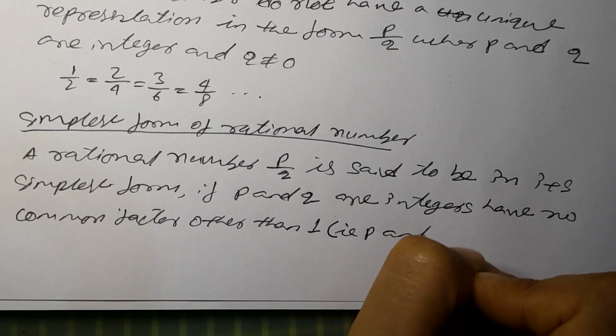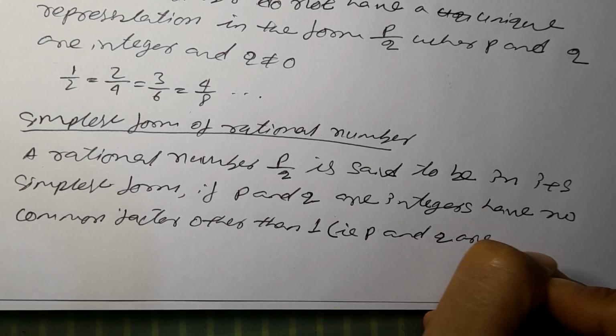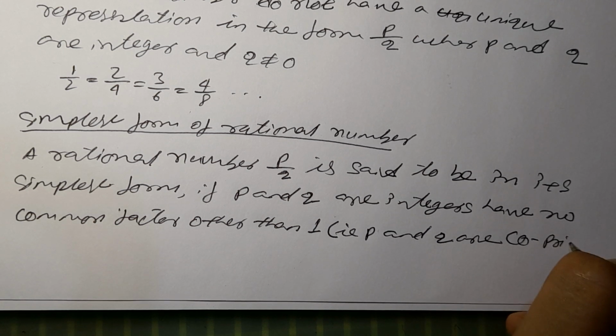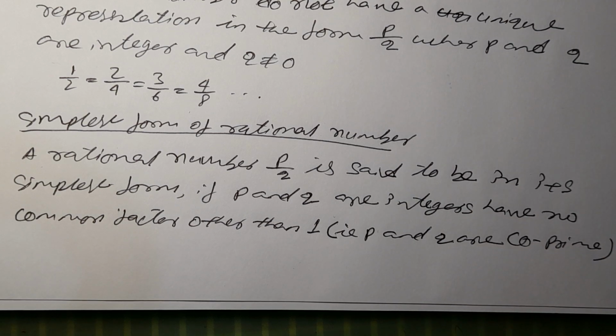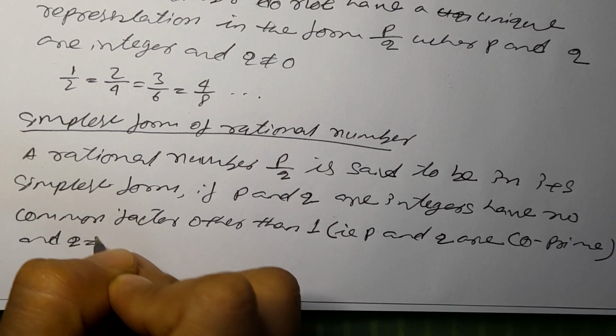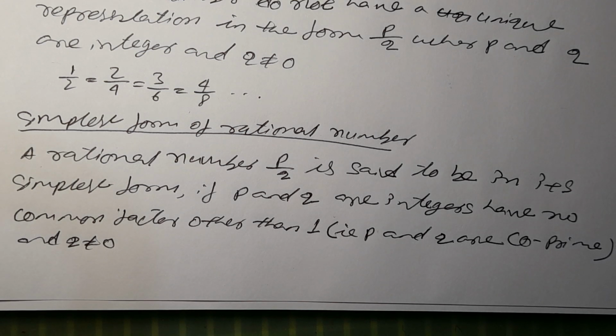Co-prime means 1 is the only common factor, and q will always not equal 0. It means the simplest way: if you cannot cancel a number any further, the last result is the simplest form.